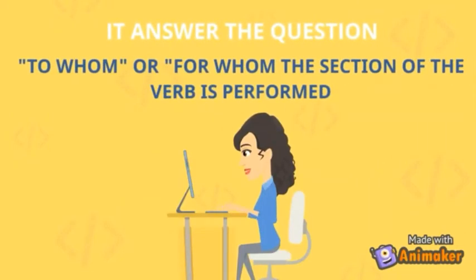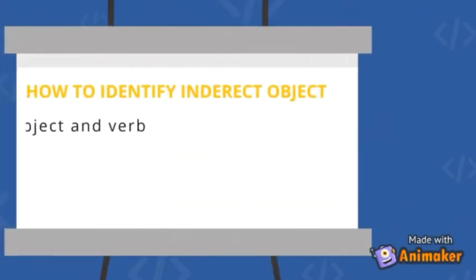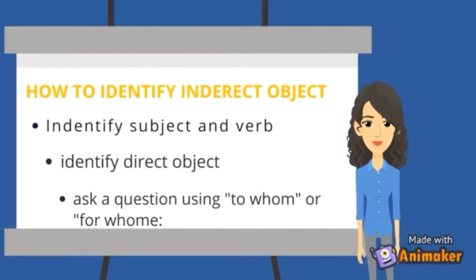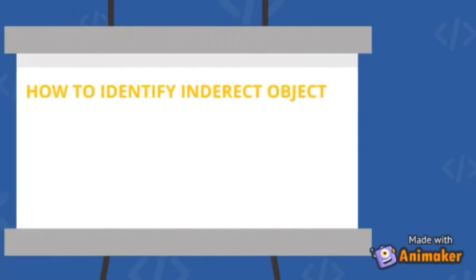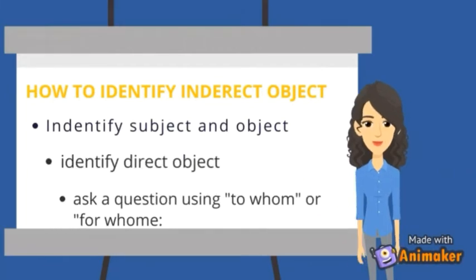It answers the question to whom or for whom the action of the verb is performed. It is the one receiving the direct object. Like what we did with the direct object, we also need to identify first the subject and the verb in the sentence. The second, identify the direct object. And the last, ask the question using to whom or for whom the action is performed.